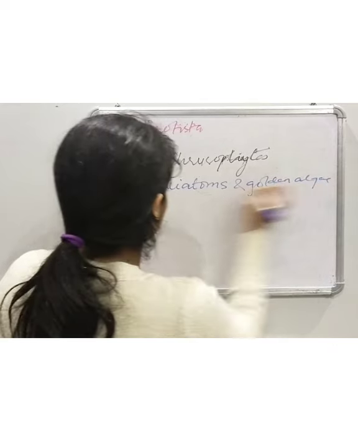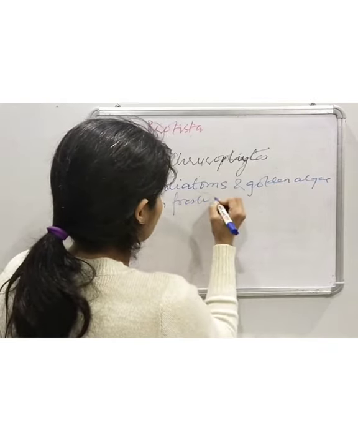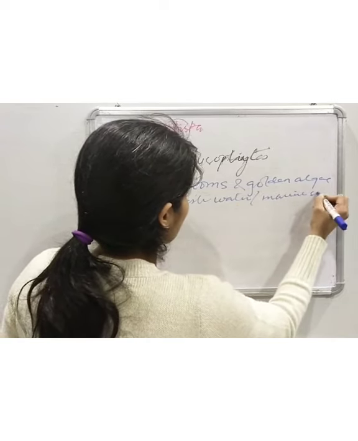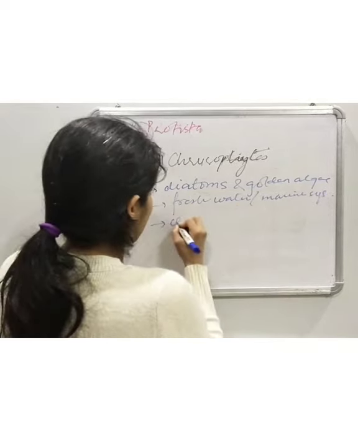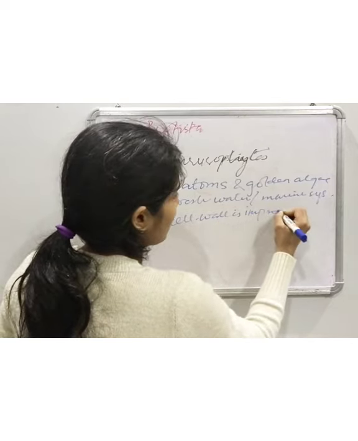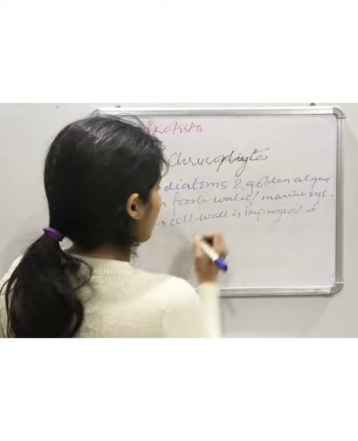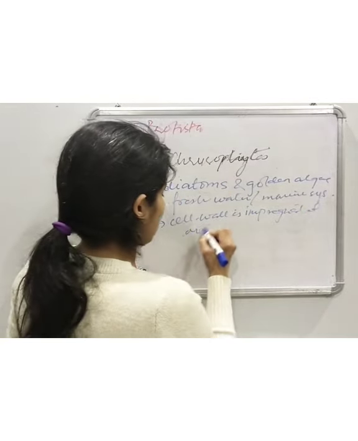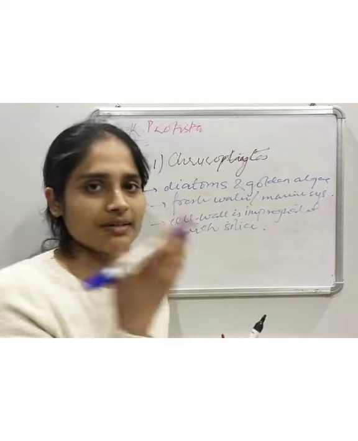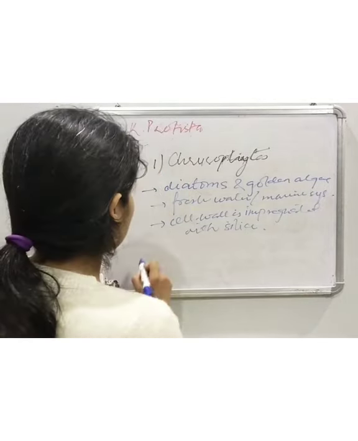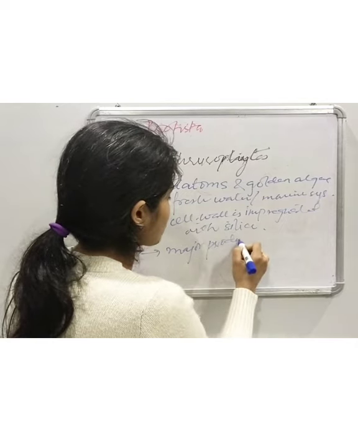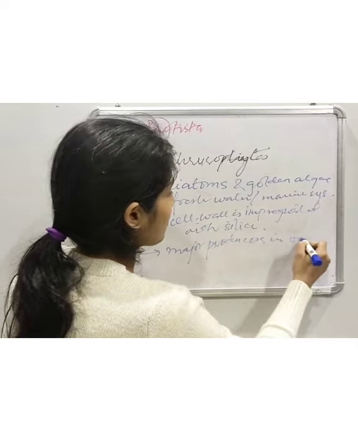They are majorly found in freshwater or marine systems. Their cell wall has a coating of silica, or you can also say that it is impregnated with silica, and they are major producers in oxygen.